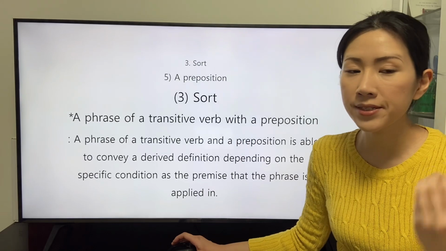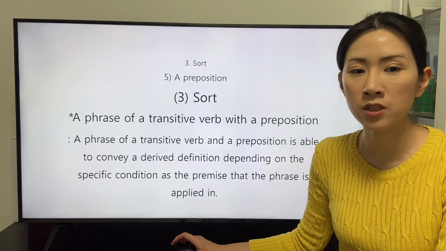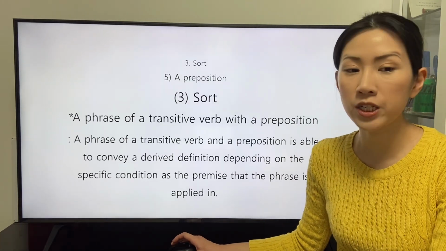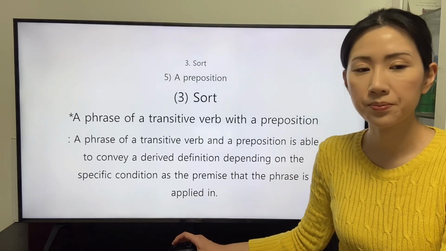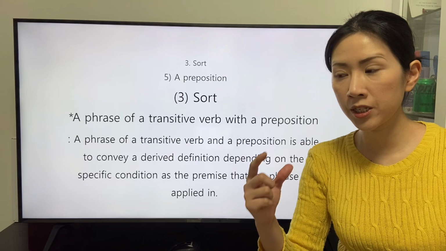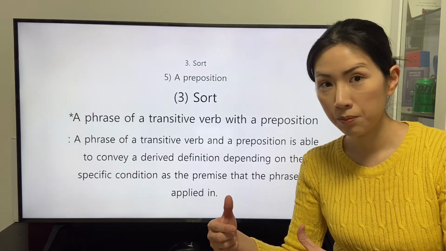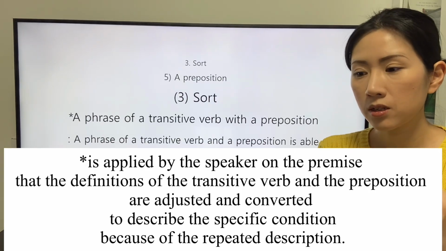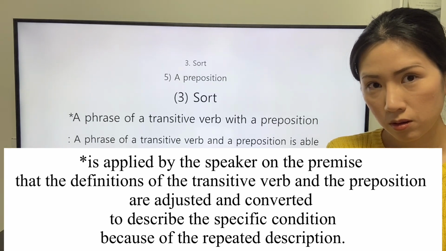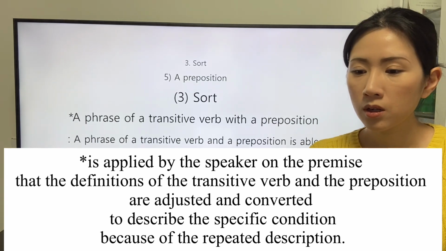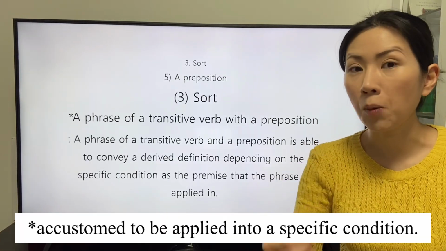A phrase of a transitive verb and a preposition is able to convey a derived definition depending on the specific condition as the premise that the phrase is applied in. The derived definition conveyed from the phrase of the transitive verb and the preposition, the definition is